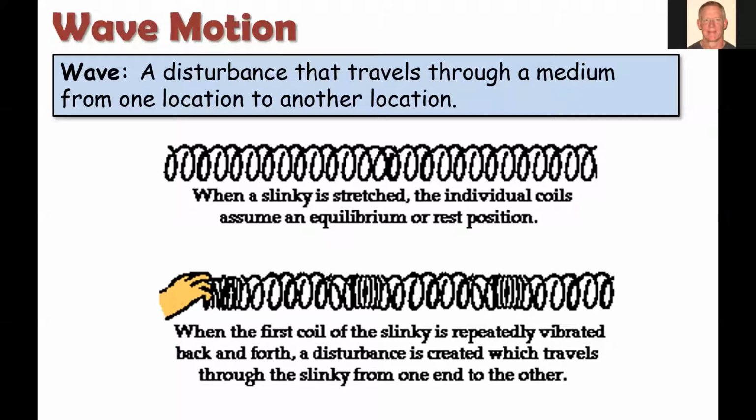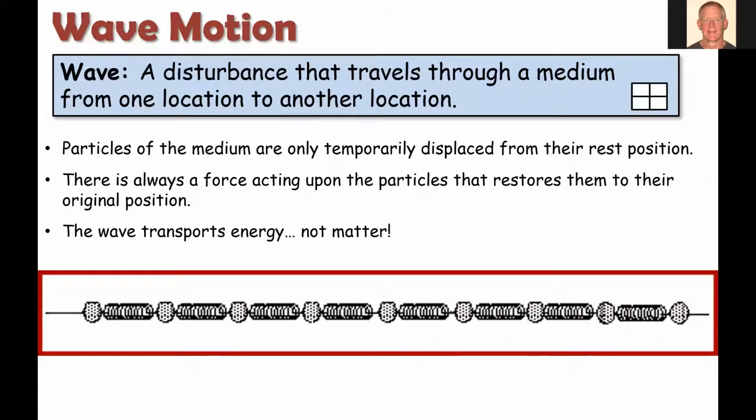You can see as you push, the coils become more compressed, they get closer together. And then when you pull back, the coils are going to expand and actually be further apart than their resting position or equilibrium position. So this creates a series of disturbances where the coils are close together and then far apart, and that will travel down the Slinky. Now, obviously, the metal in the Slinky is not traveling with the wave, but it is going to move temporarily around its equilibrium position. So here's a little animation down below. You can see how the wave moves through.